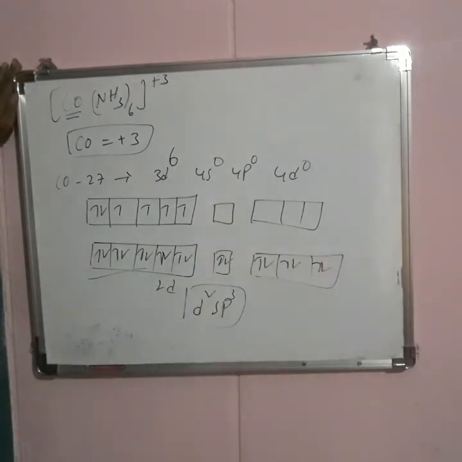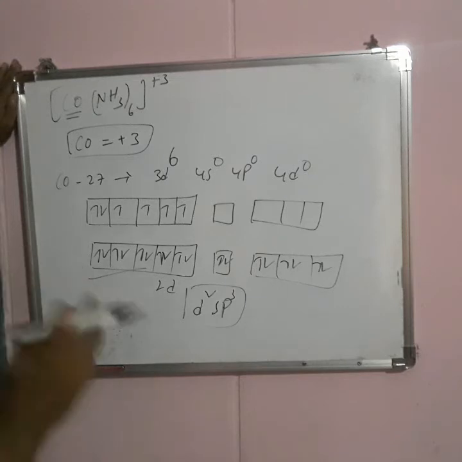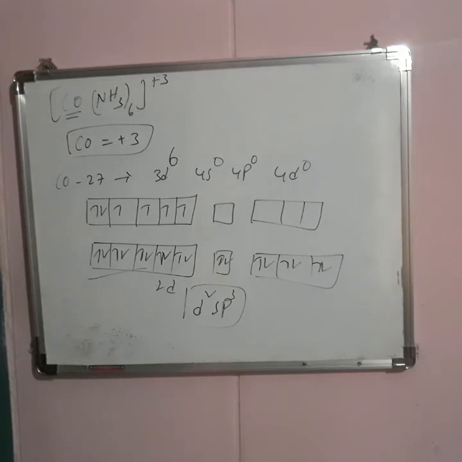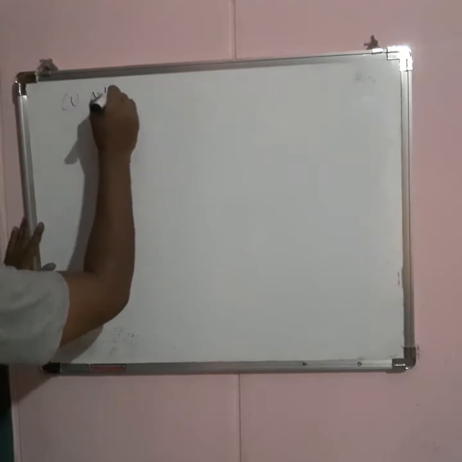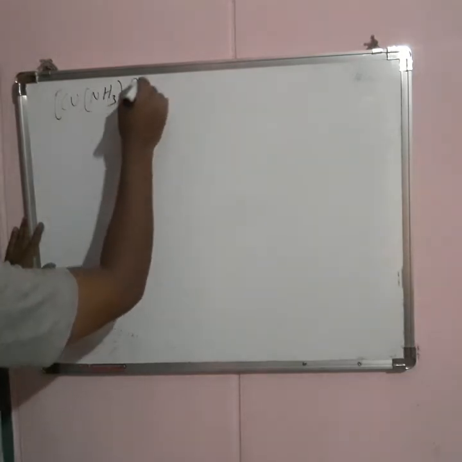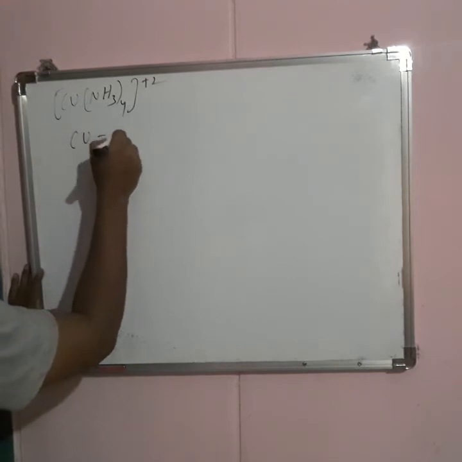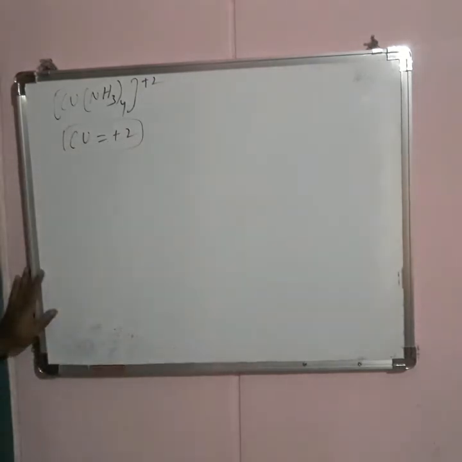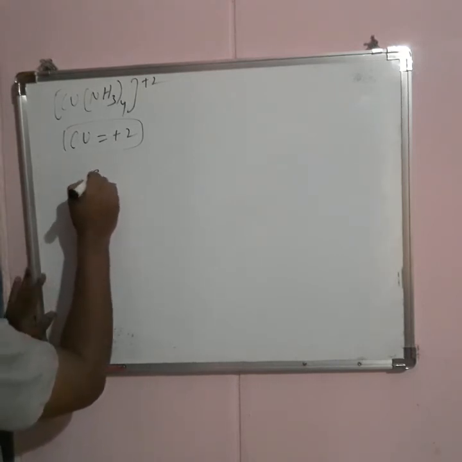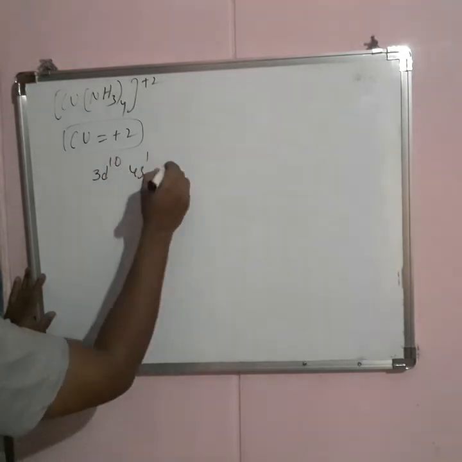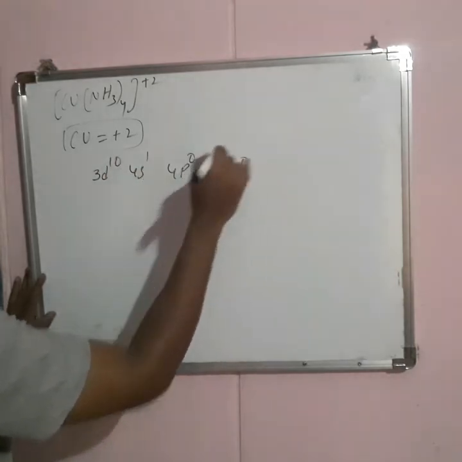Like that, the magnetic nature and hybridization can be identified by using valence bond theory. Let us take a tetrahedral complex example: [Cu(NH3)4] 2 plus. This is tetraammine copper 2, and here the oxidation state of copper is plus 2, it is losing 2 electrons. Now the copper atomic number is 29, 3d10 and 4s1, 4p0 and 4d0.